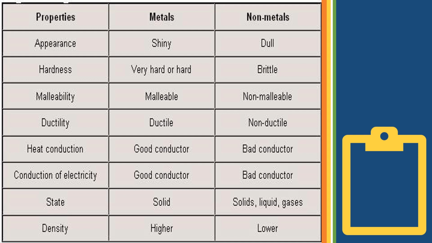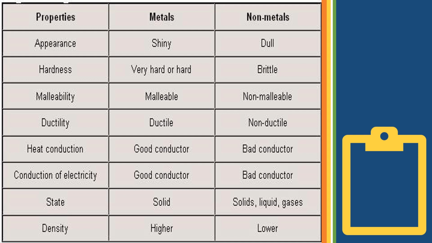Now, this again is a comparison of the characteristics which we have seen in metals and non-metals. Metals we have already seen. Non-metals, as I told you, can be in any of the forms: solid, liquid or gas. If it is a solid, it is going to be brittle, which means it will break down very easily. They don't have any kind of shine, they are very dull. They cannot be put into wires or sheets, so they are non-ductile and non-malleable. And they are bad conductors of heat and electricity, and the density of such substances is very, very low.